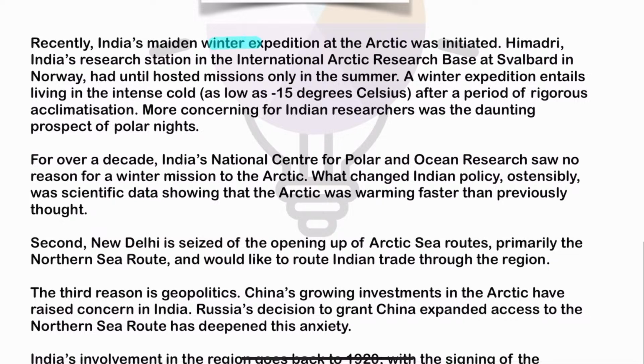India has made a winter expedition at the Arctic. Up till now, India largely made expeditions during the summer months, but this time, for the first time in 2023, winter expeditions got started.